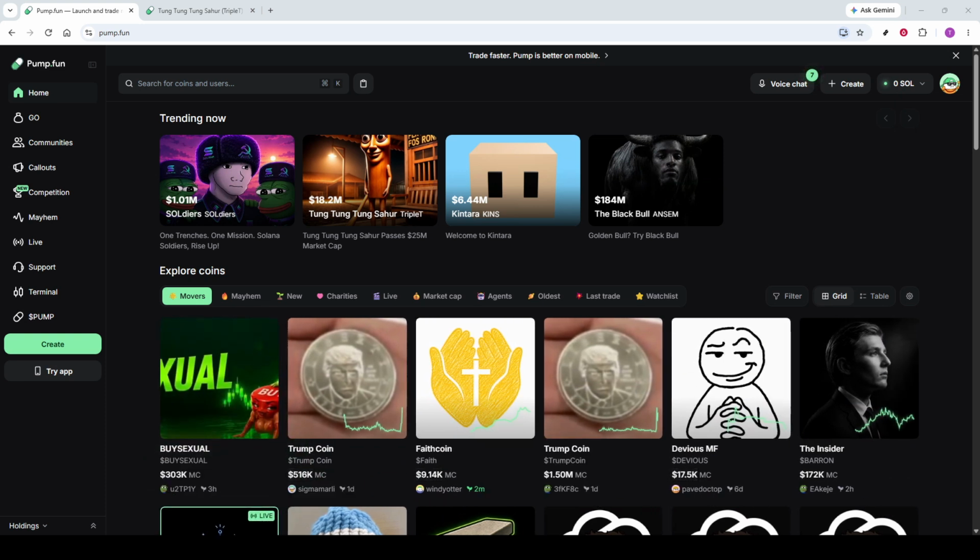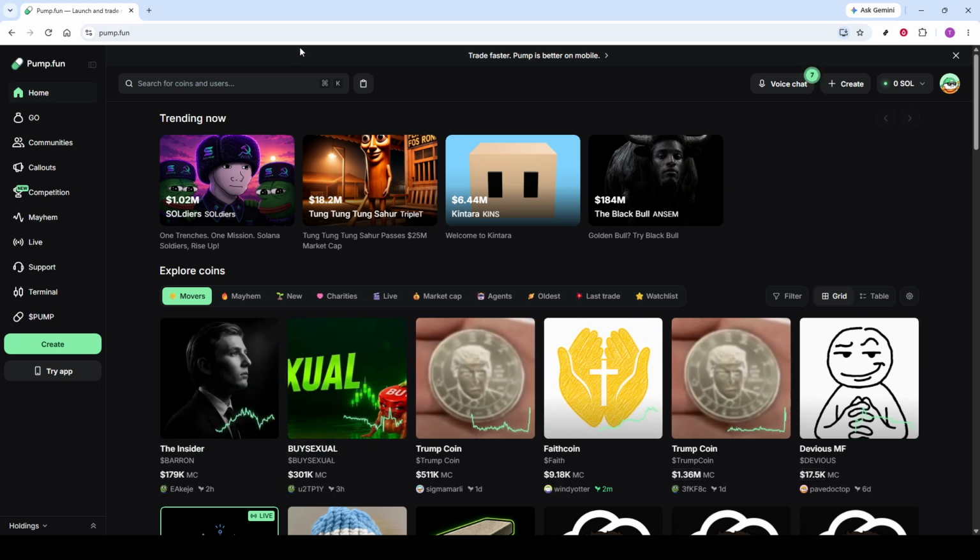To get started, head over to Pumpfun, which is a platform built around launching and trading meme coins on Solana. Once you're there, it helps to understand the role Pumpfun plays in this ecosystem. It's often where very early token activity happens, which is why so many traders and creators pay close attention to it. Because tokens can move quickly, the platform has become closely associated with hype cycles, fast community growth, and short-term attention spikes.